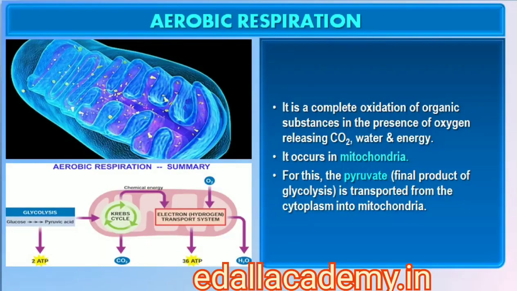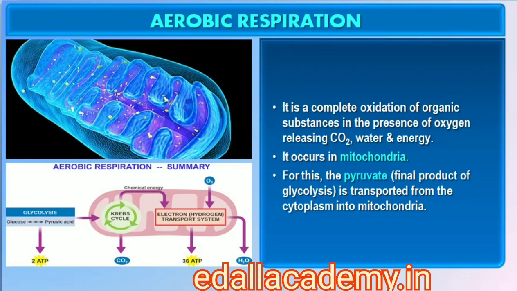What then is the process by which organisms can carry out complete oxidation of glucose and extract the energy stored to synthesize a larger number of ATP molecules needed for cellular metabolism? In eukaryotes, these steps take place within the mitochondria, and this requires O2. Aerobic respiration is the process that leads to a complete oxidation of organic substances in the presence of oxygen, and releases CO2, water, and a large amount of energy present in the substrate. This type of respiration is most common in higher organisms.